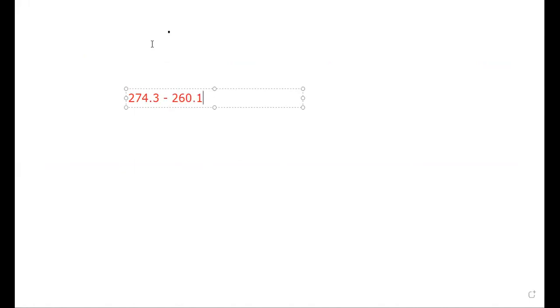And divide by the initial figure, which is 260.1 billion. And then multiply by 100 to get a percentage. So you get the correct answer here, 5.46%. Right, this is the correct answer for the 2-mark question.